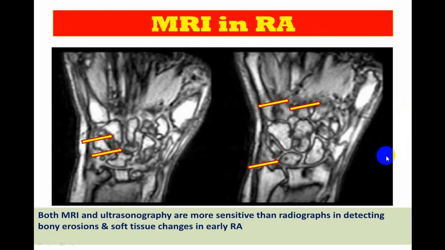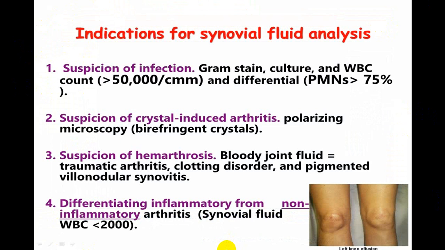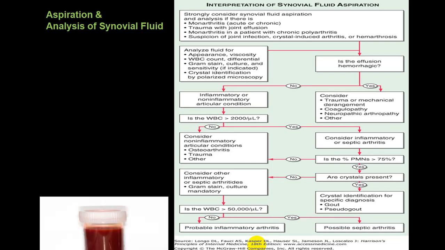You can go for MRI in rheumatoid arthritis. You can go for an ultrasound. We usually call it musculoskeletal ultrasound, which will help to differentiate extra-articular and articular problems. It is very, very important, and it is a non-invasive technique. And synovial fluid examination can also be done, and you can differentiate between different groups. Go through this at your leisure time. These are what we do.